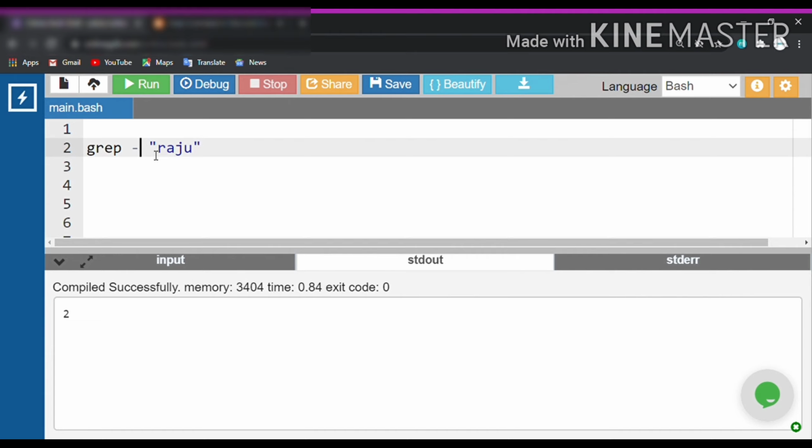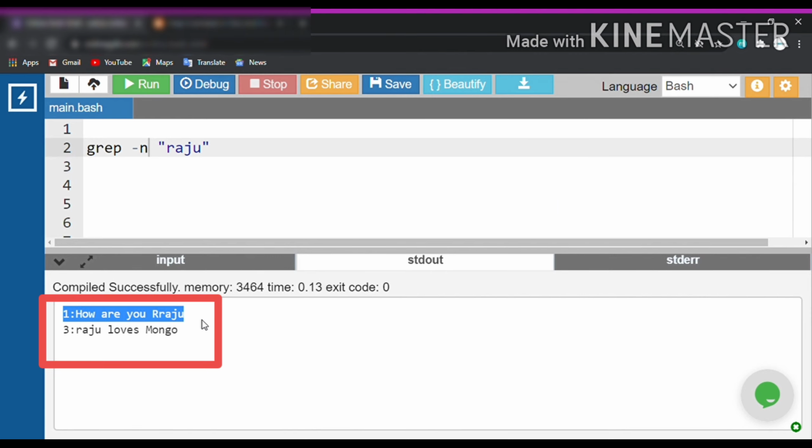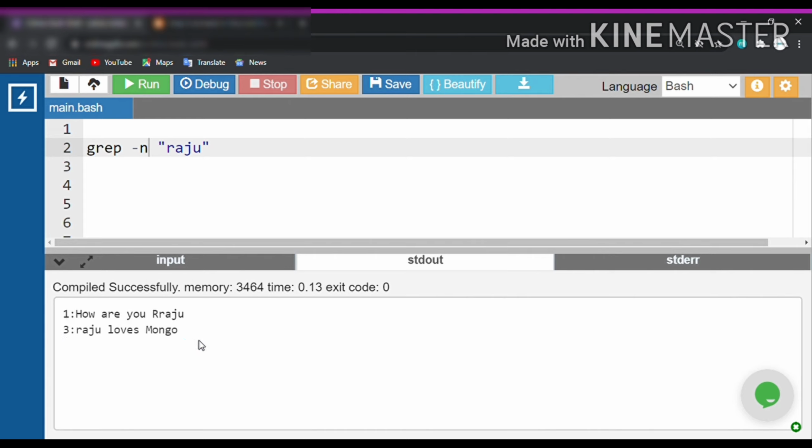Yes guys, that is also possible with the -n option. So if I write grep -n, as expected I will get the output of the line number along with the line mentioned. So here I have got line number 1 because Raju is present in line number 1 as well as in line number 3, as I told you.